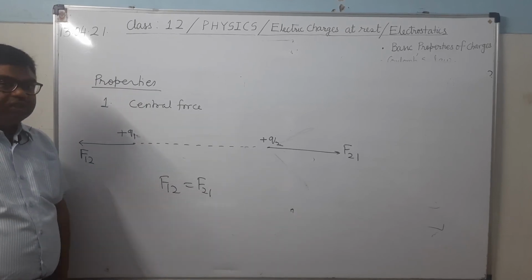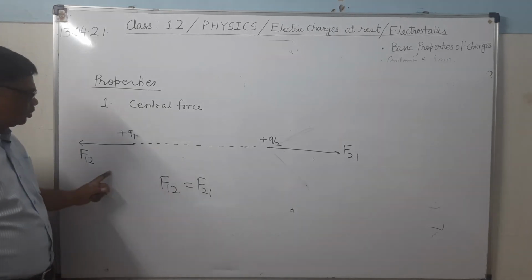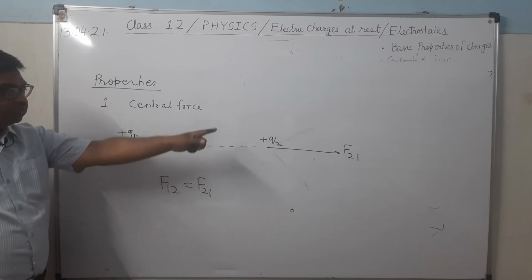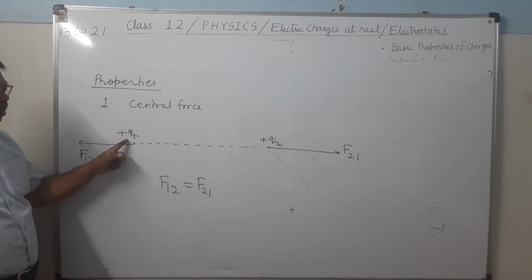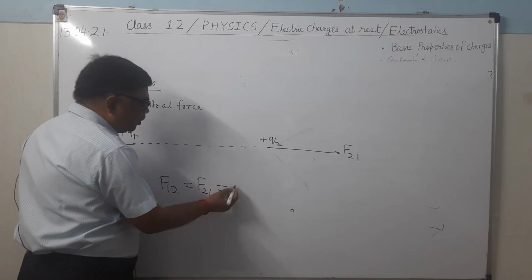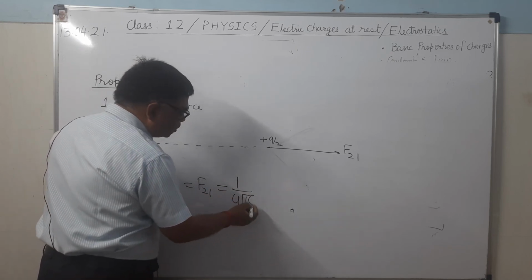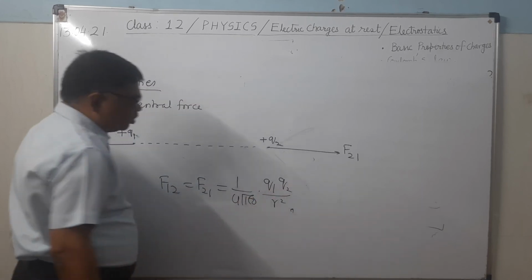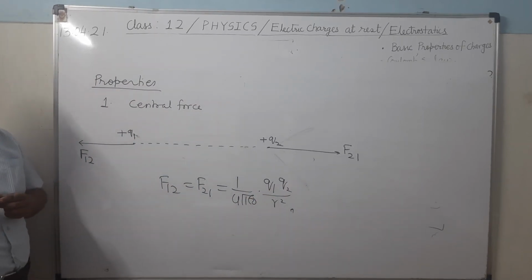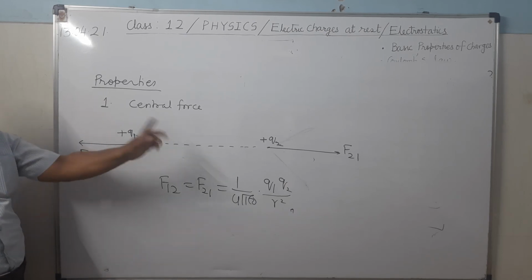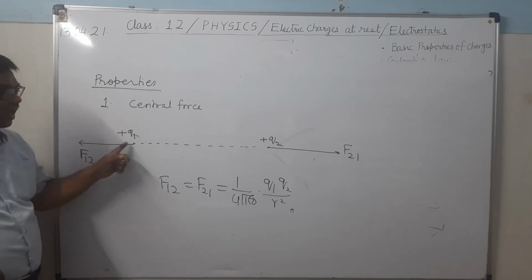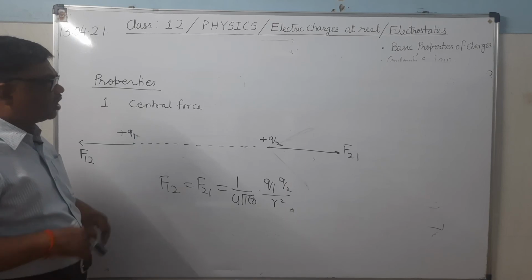F12 I have stated as the force acting on Q1 because of Q2, and F21 as the force acting on Q2 because of Q1. But it is actually the force between Q1 and Q2, which is given by Q1 Q2 upon R square. So this you know from Newton's law of action and reaction. Every action has an equal and opposite reaction. So both forces will be equal in magnitude but opposite in direction, and they will act along the line joining the charges.